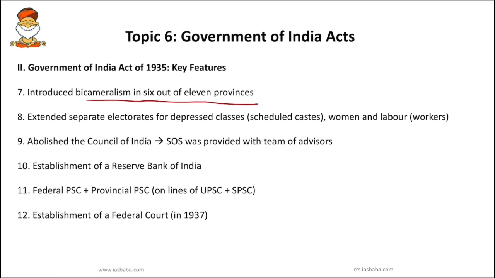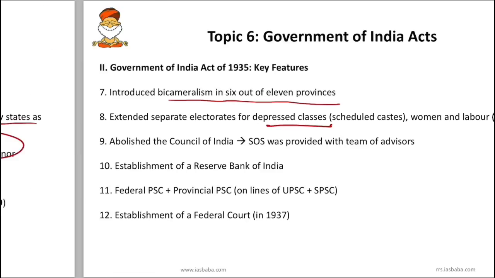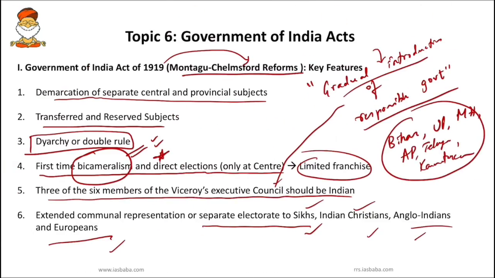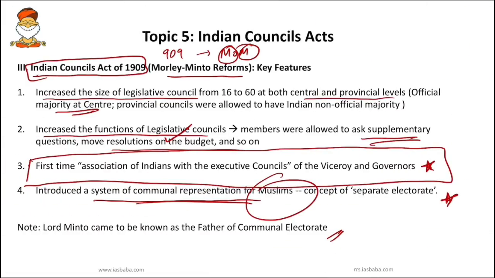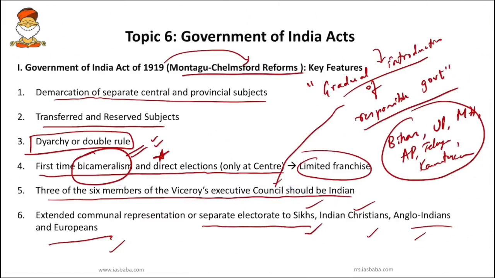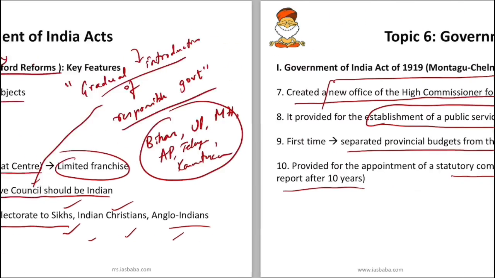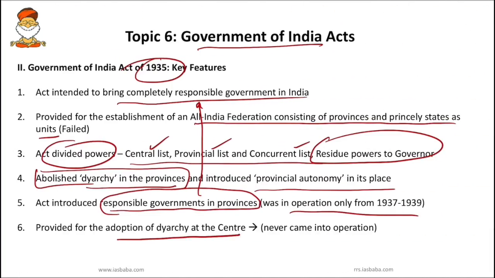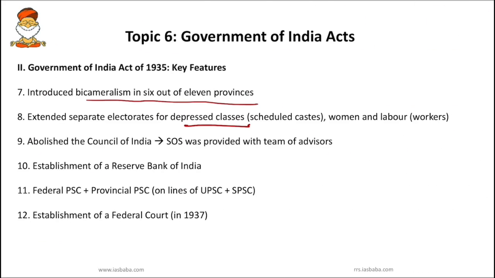Okay, and this act extended separate electorates for depressed classes. So we know that in 1909 the separate electorate was given to Muslims, and then in 1919 it was extended to Sikhs, Indian Christians, Anglo-Indians and Europeans, and now under 1935 this act extended the separate electorate for depressed classes, that is scheduled castes, women and laborers. Finally, you have to know this act abolished the Council of India.